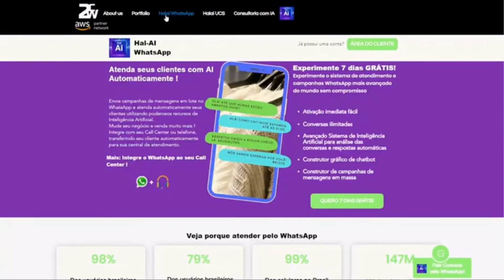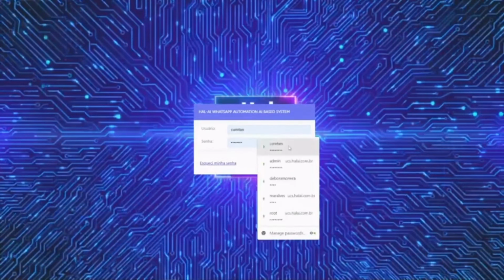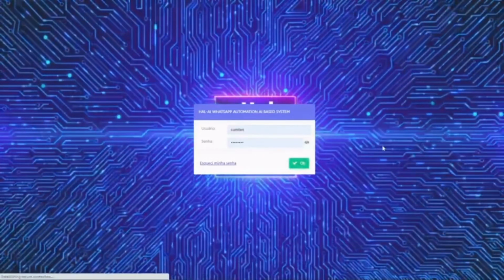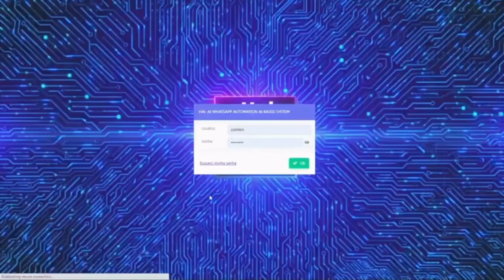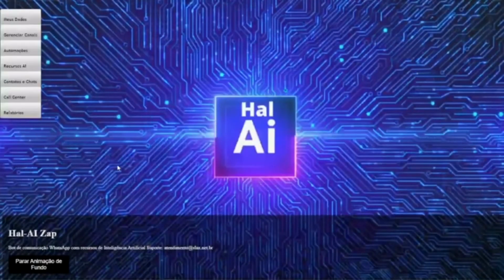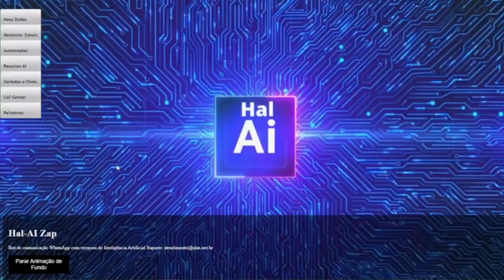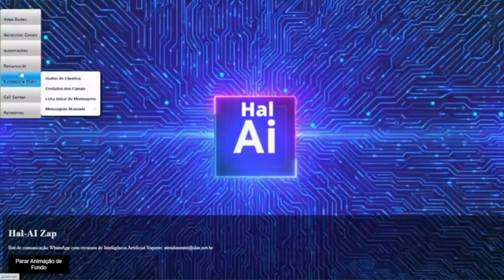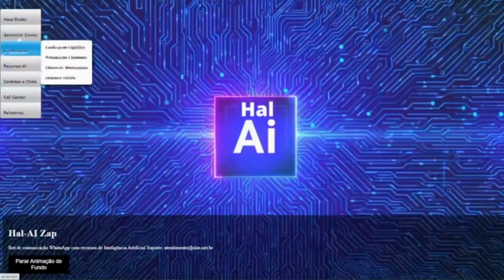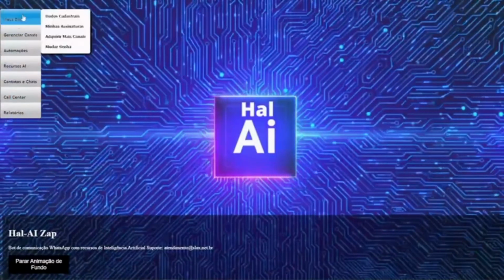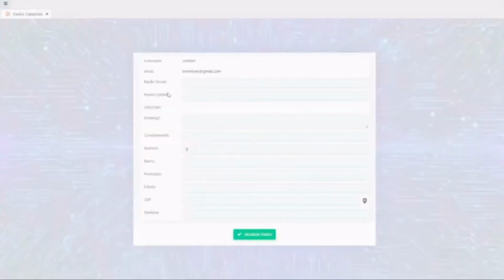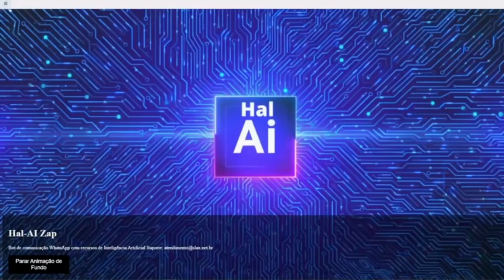Enter the Hal-AI WhatsApp client area here. Fill in the username and password you received. You will enter the system control panel. You'll have several menus here on the left. Let's analyze one by one to understand the functionalities. Here you have your registration data, which must be filled in because you filled everything in the entry form.